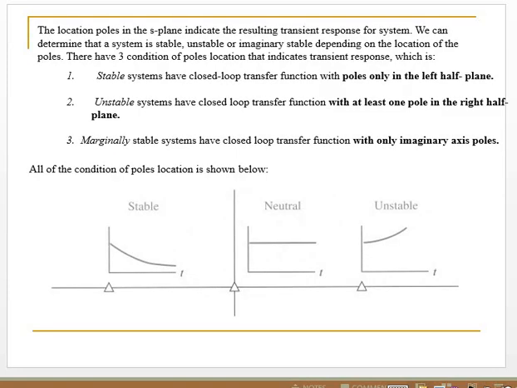Next, the location of poles in the S-plane indicates the resulting transient response of the system.